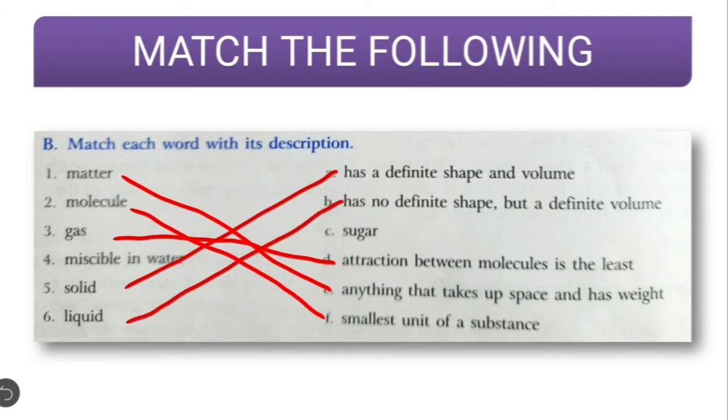Now what remains is miscible in water, and the option that is remaining is sugar. But sugar is not a miscible substance. Sugar is a solid. Solids are soluble. Miscible is what? The liquid. If liquid is getting dissolved in liquid, then that is called miscible. So I have cancelled this sugar, and instead of that I will write alcohol. Now miscible in water will be alcohol, so I will join this.